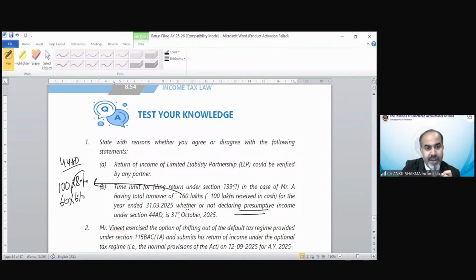If he is ready to declare his income at more than or equal to this percentage, then the due date of ITR would be 31st July 2025. But if he wants to declare his profit at less than this specific percentage, then an audit needs to be conducted. So in that situation, the date would be 31st October 2025.